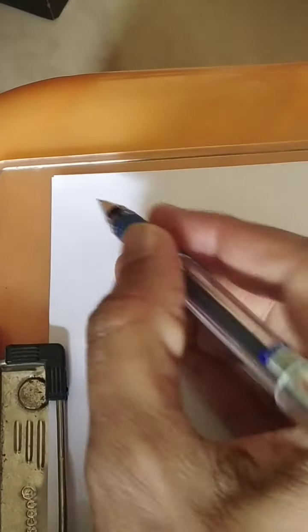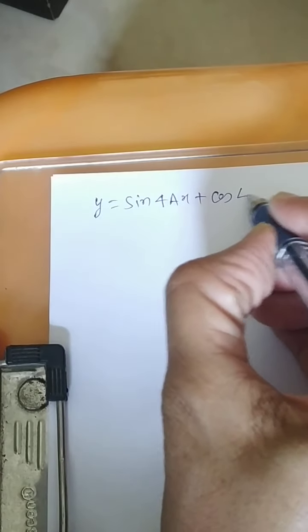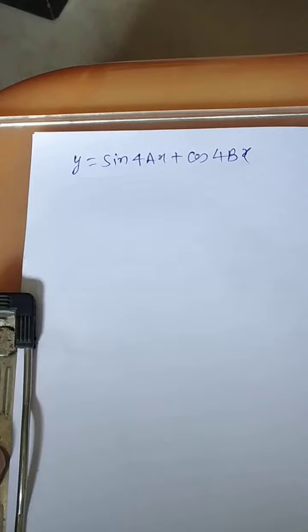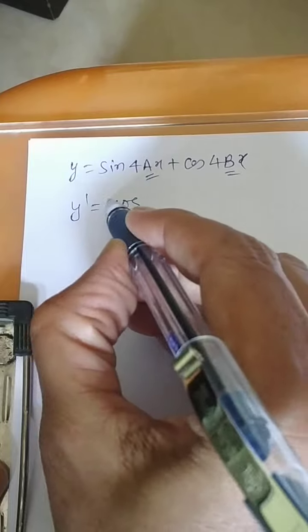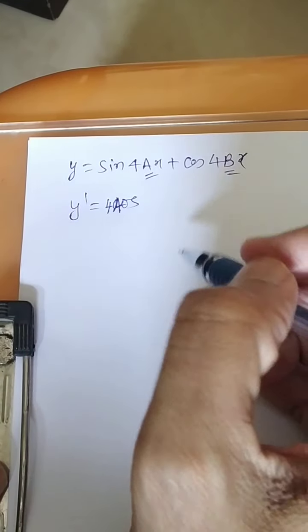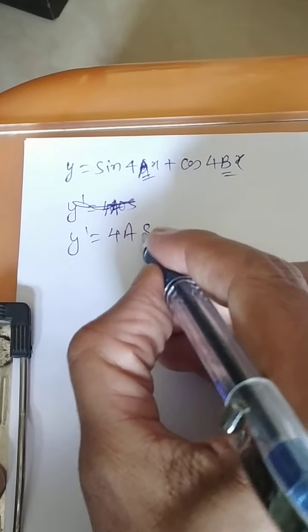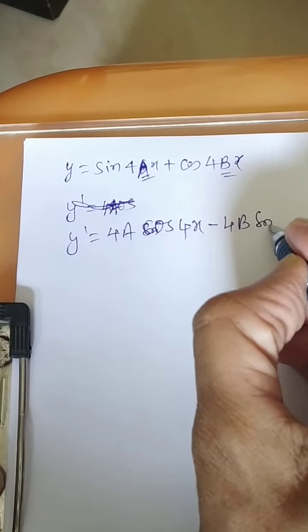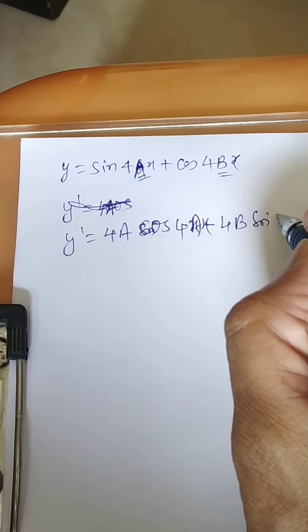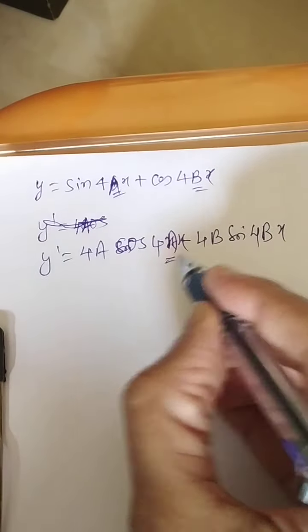One of the problems is, say, y is equal to sine 4ax plus cos 4bx. How many constants are there? Two constants. So I don't want a and b. So differentiate this, y dash. 4 will be coming, a will be also coming. Okay. Shall I take 4a? Okay. So it's a differentiation. y dash will be equal to 4a, over here sine of its derivative is cos of 4ax, minus 4b, it's a derivative of sine of 4bx.